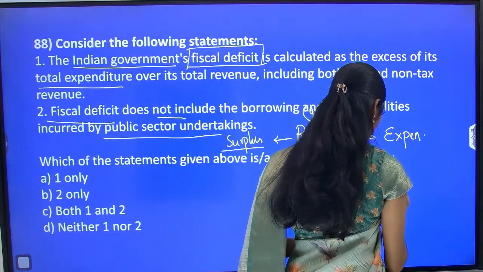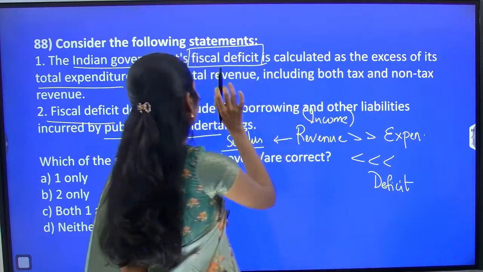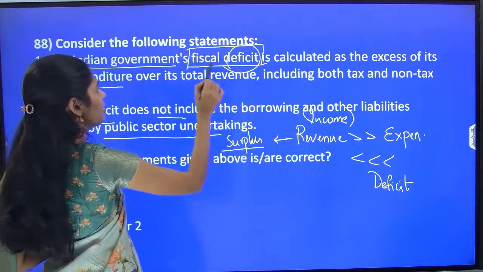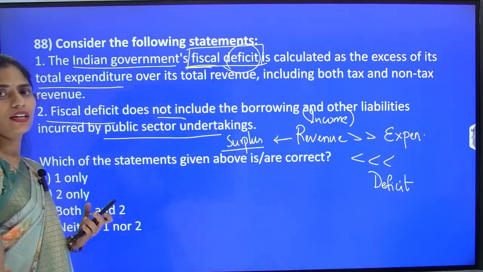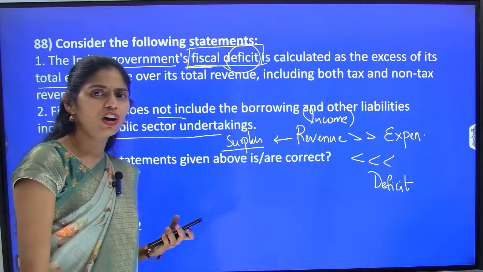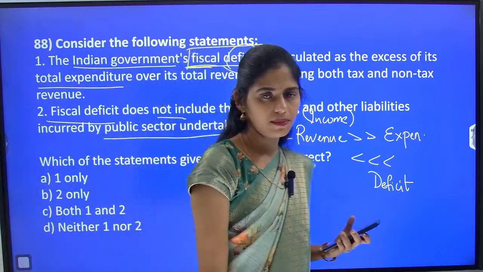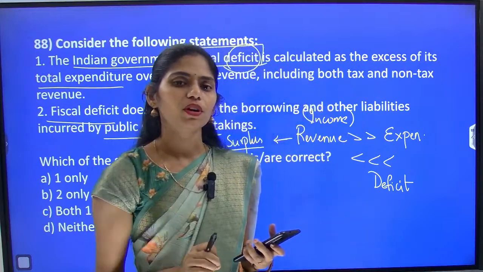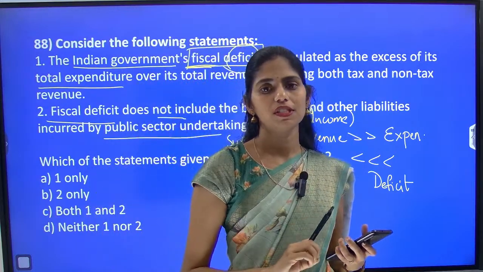Okay, deficit. So here we are talking about not only deficit but fiscal deficit, right? Do you know about this policy of government which is called fiscal policy? If you have studied the topic of inflation, you will know about fiscal policy.